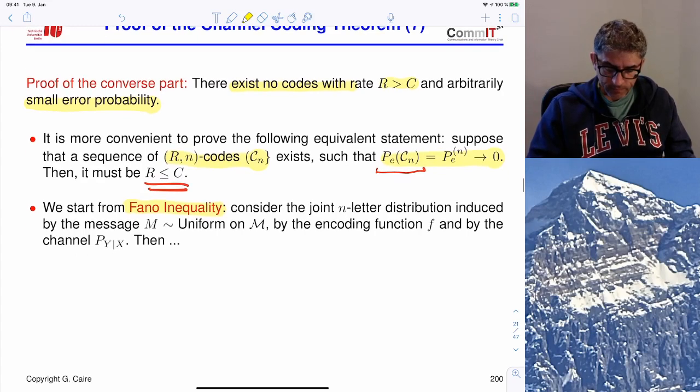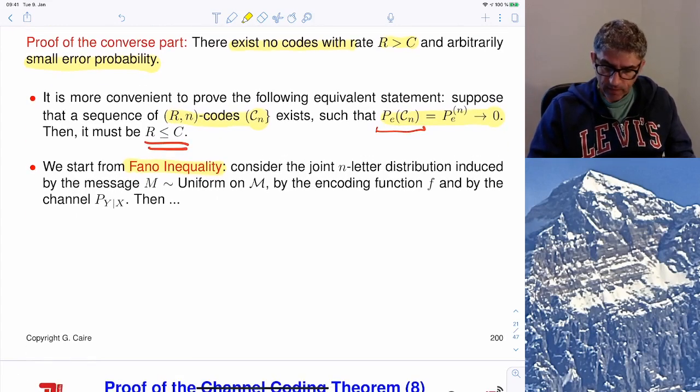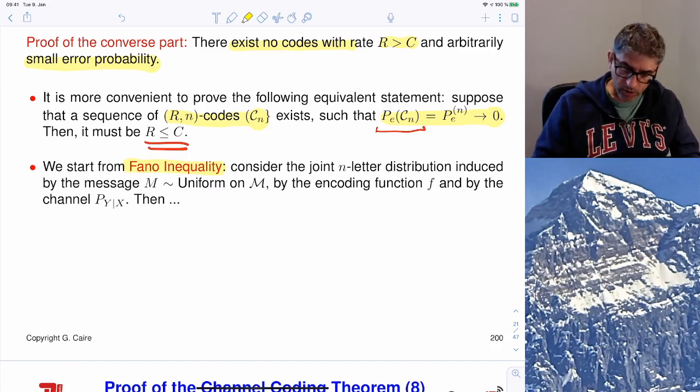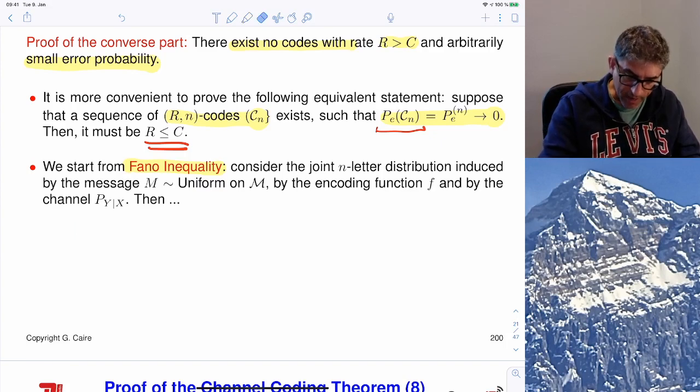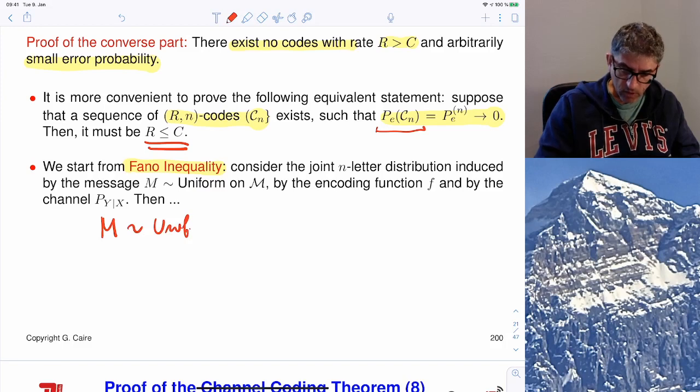Okay? So we have to consider here that the probability structure that we are using for analyzing these probabilities and writing down these mutual informations, as we will do in a moment, is induced by the given code. So in other words, messages M are uniform over the message set.